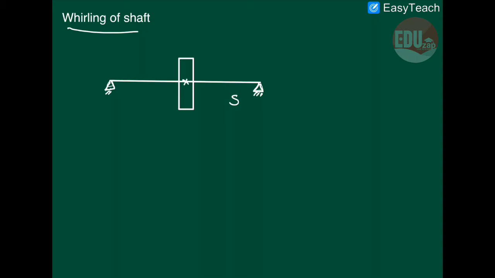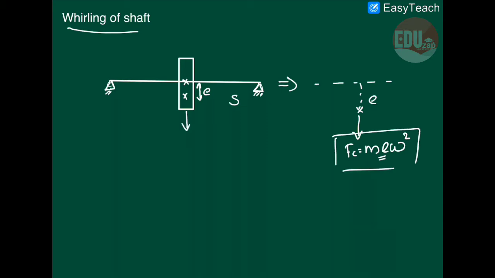Suppose we assume that for this rotor there is an eccentricity E of its center of mass from the geometrical center. If this rotor rotates, it resembles a point mass at a radius E which is rotating. Therefore, a centrifugal force will develop, equal to the total mass m into r omega square, where r is the eccentricity. In this condition, a centrifugal force now acts on the rotor.